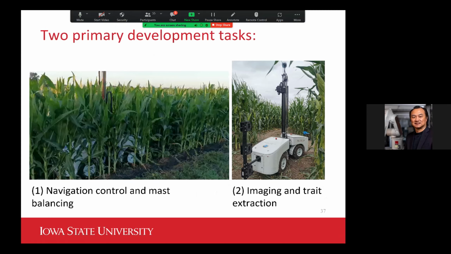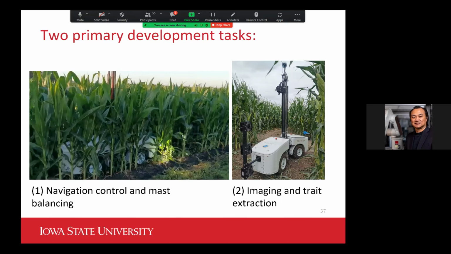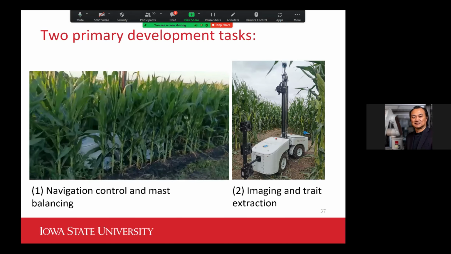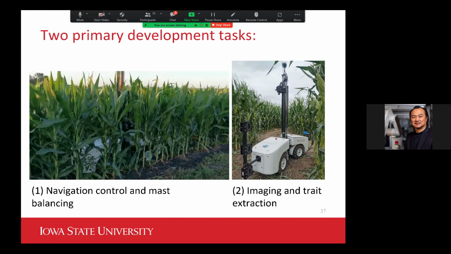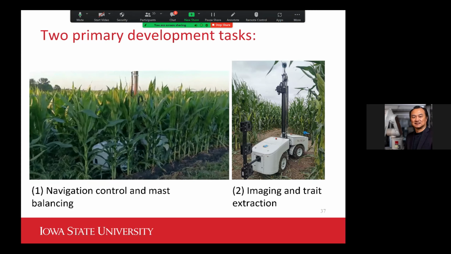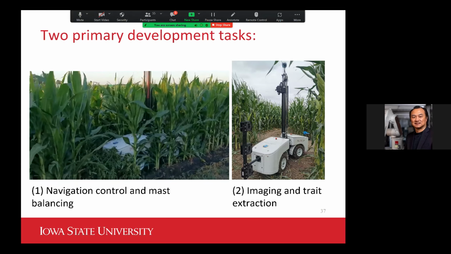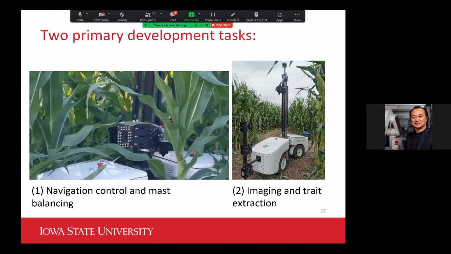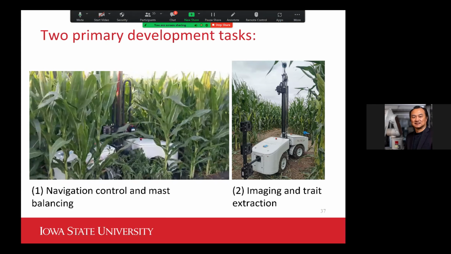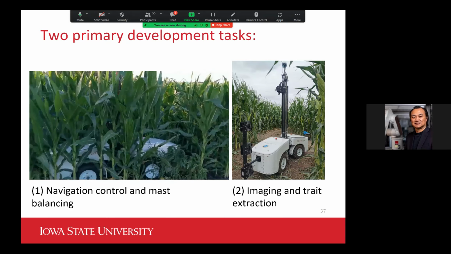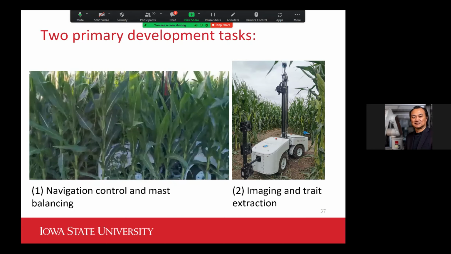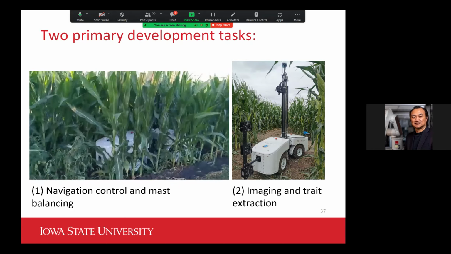So there are two primary development tasks. Once we have the robot developed, one is the navigation control. Another part is the imaging and the trait extraction. So I want to play this video to show you the video we took last year when we were testing the Finobot in the field. You see the cameras are there taking images, and the lights are the strobe lighting from the camera modules, which I'm going to introduce later in the presentation.